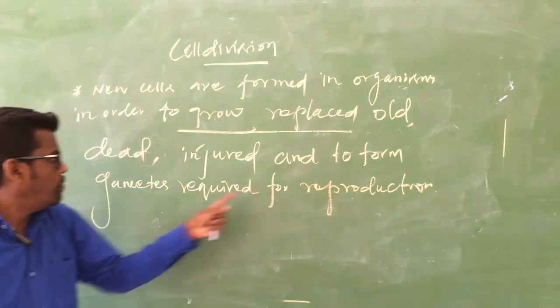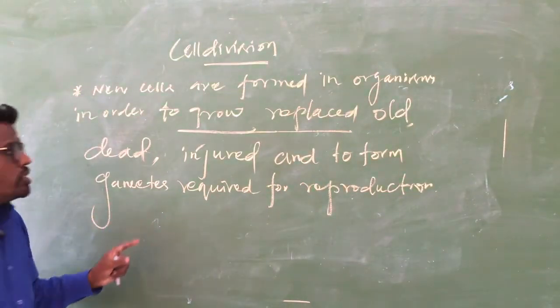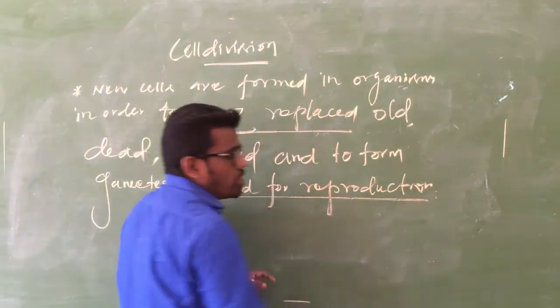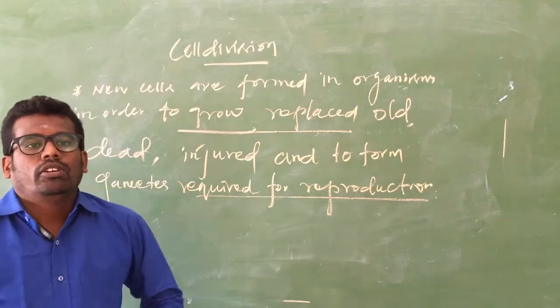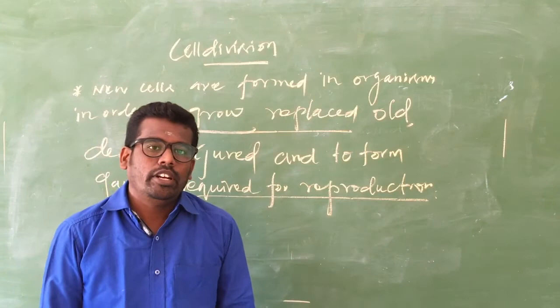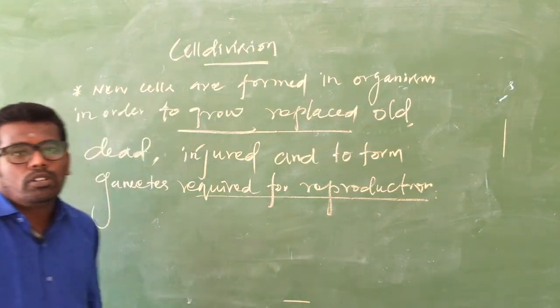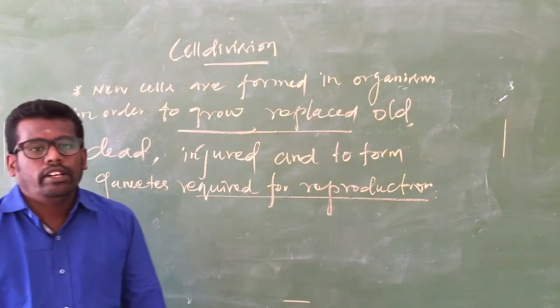And also to form gametes, which are required for reproduction. Gametes, for example male and female gametes, we studied already last year. For this purpose, cells have to divide.